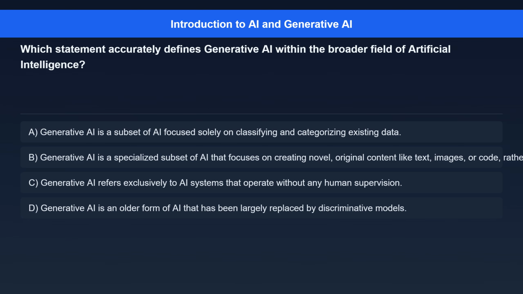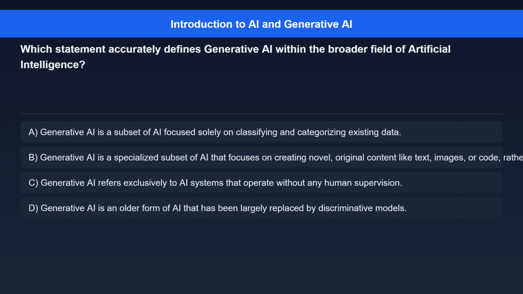Question 1. Which statement accurately defines generative AI within the broader field of artificial intelligence? Option A. Generative AI is a subset of AI focused solely on classifying and categorizing existing data. Option B. Generative AI is a specialized subset of AI that focuses on creating novel, original content like text, images, or code, rather than just analyzing existing data.